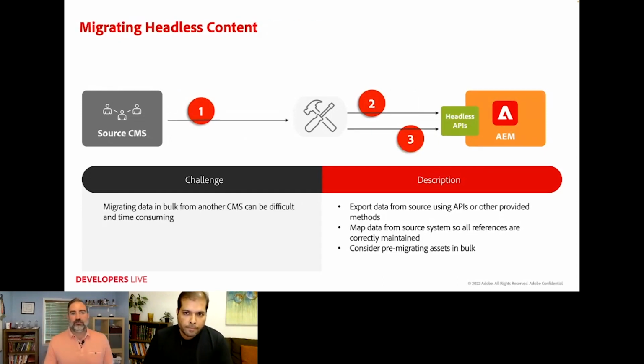The second use case I'll highlight is headless content migrations, right? So migrating data in bulk from another CMS can be difficult and time consuming. And so by providing APIs, it allows you to automate these migration scenarios. So you'll obviously need to start with an export from that source system, whether it's using their APIs or a lot of source systems provide JSON or XML or some other flat file export, if you will. You'll want to go through a mapping exercise, so mapping the data from the source system into AEM so that all your references are maintained and everything comes over correctly.